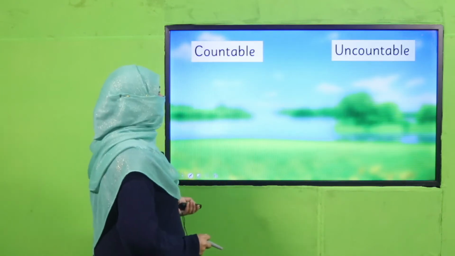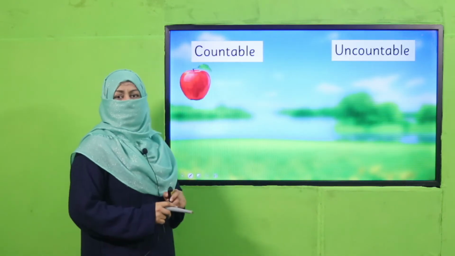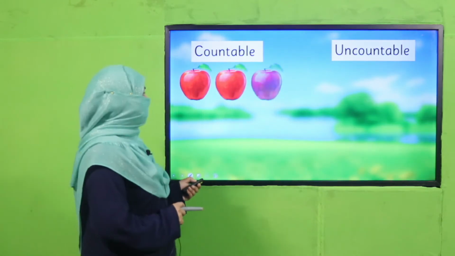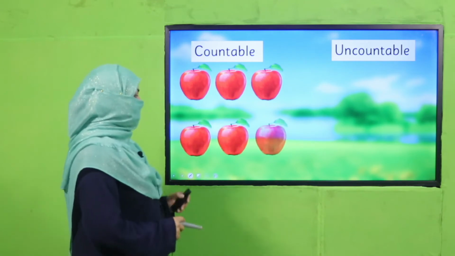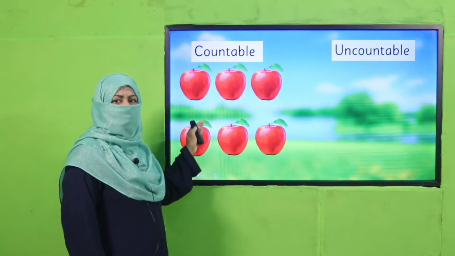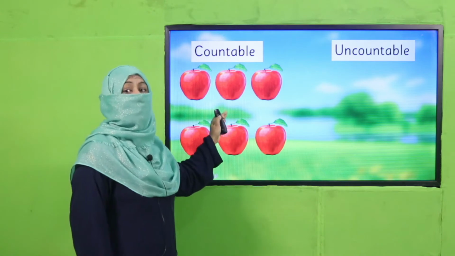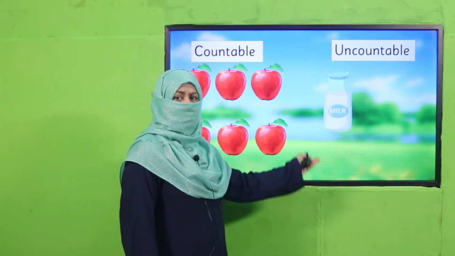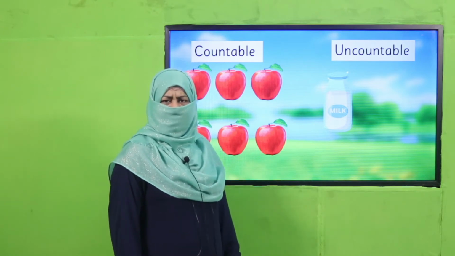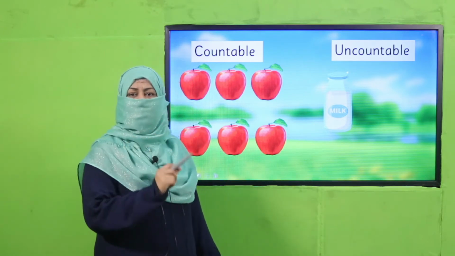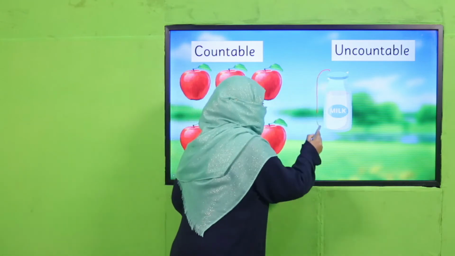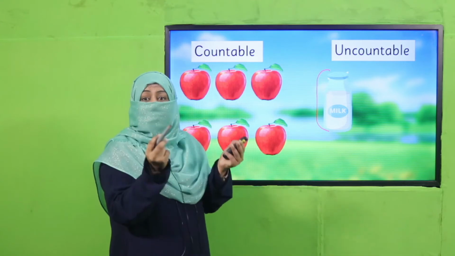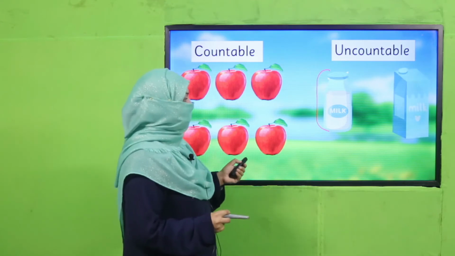Right? And its examples are, you see, what is this? It's an apple, okay? How many? 2, 3, 4, 5, 6. So I can count apples over here. It's countable now. But now look at this. What is this? It's milk. Count the milk. Can we count milk? No, that's uncountable now. We can count bottle. There is one bottle, but how much milk is inside the bottle? We cannot count. It is uncountable now.